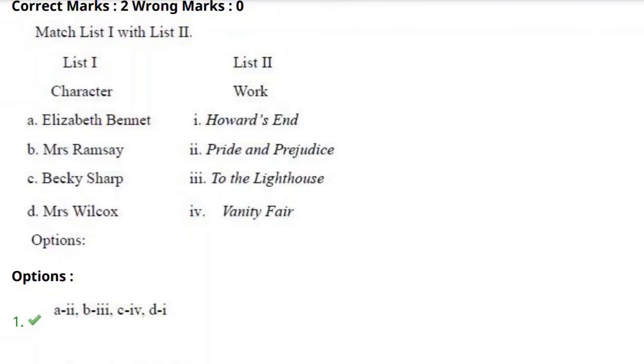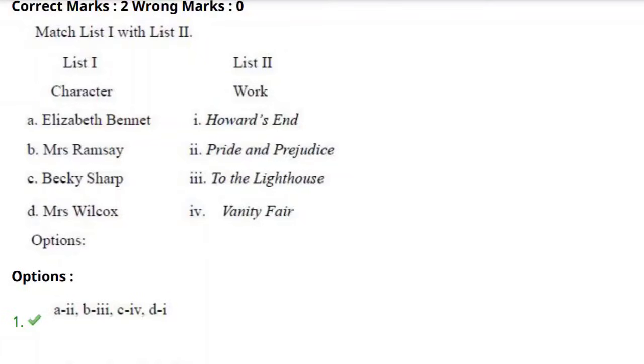And in the other list, they gave us works: Howard's End, Pride and Prejudice, To the Lighthouse, and Vanity Fair. Here we need to match these characters with the work. First we need to look at the authors of these works.